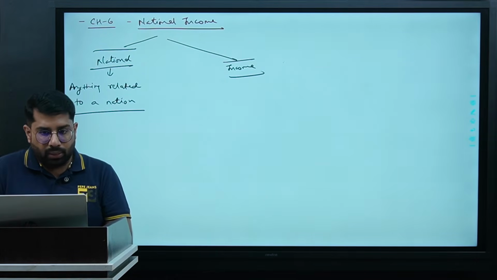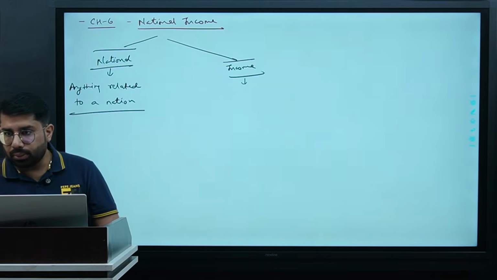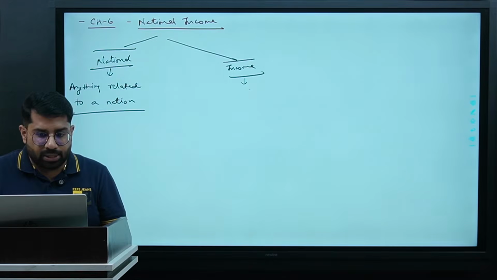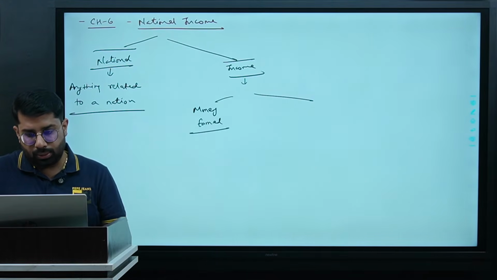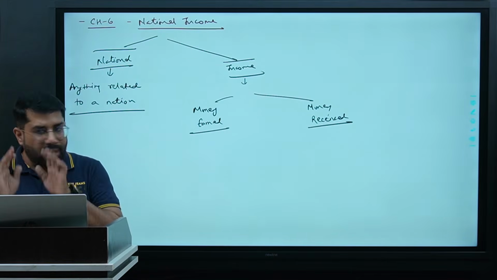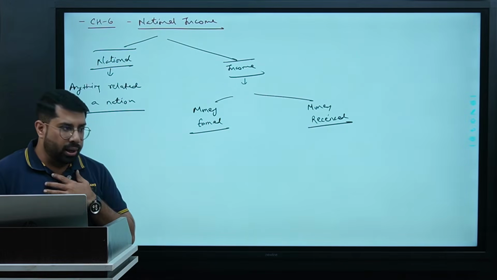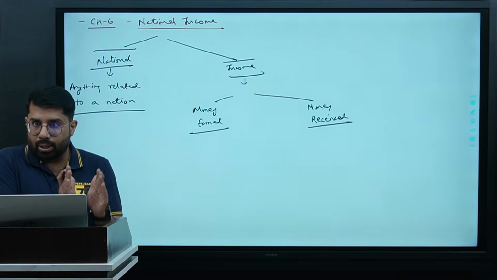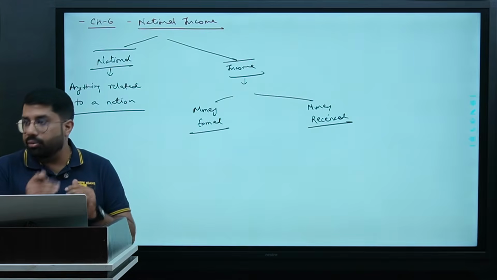Then the second term is income. This is something which is really important here. What is income? See guys, we can compare 2 things here. First is money earned, and the second is money received. In layman terms, we will say that both the monies, what we are earning or what we are receiving, they will be our income. But it is not like that. From the point of view of national income, the things are different.